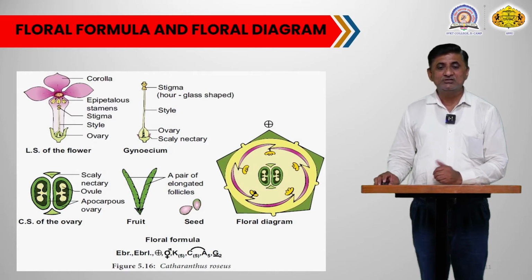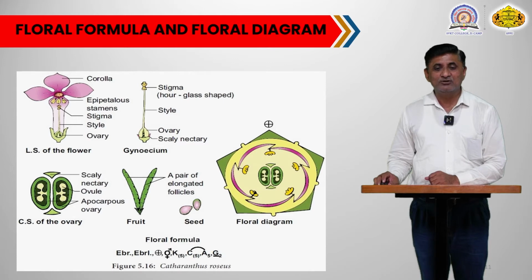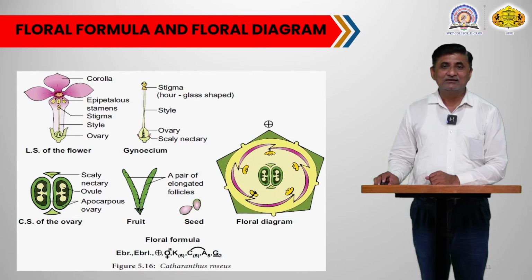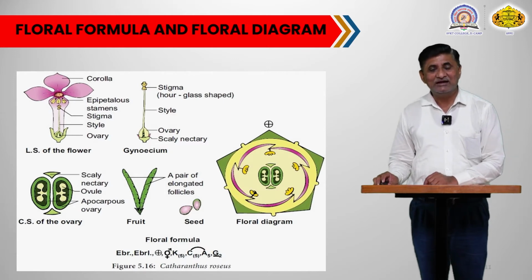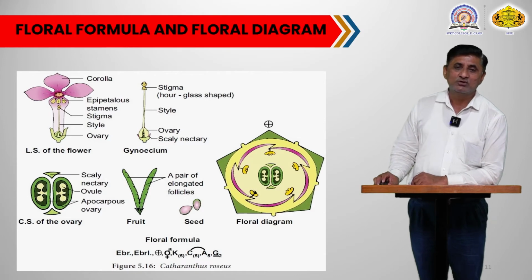You can also see the pair of follicle kind of fruit. There are 2 fruits produced in the form of a pair, one from each carpel, representing the 2 carpels. Then you can also see the seeds. At the tip of the seeds you may also see the tufts of hair.